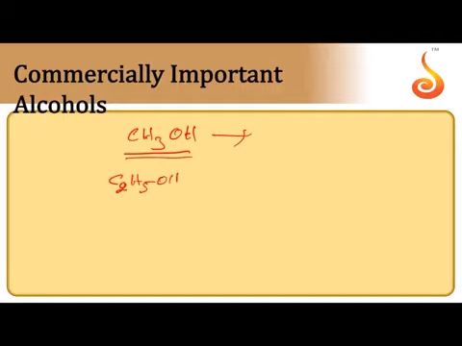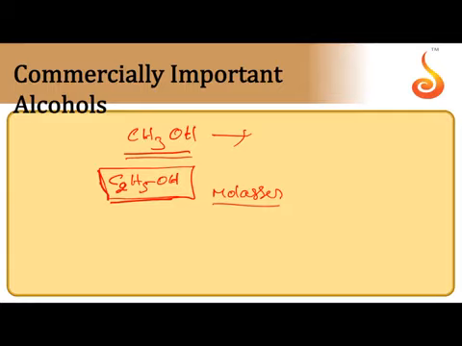Ethyl alcohol is also called spirit. It is present in alcoholic beverages. Ethyl alcohol is also called grain alcohol because it is obtained by the fermentation of grains. Commercially, ethyl alcohol is also prepared by the fermentation of molasses. We know molasses as the mother liquor which is obtained after the separation of sugar crystals from sugarcane juice.